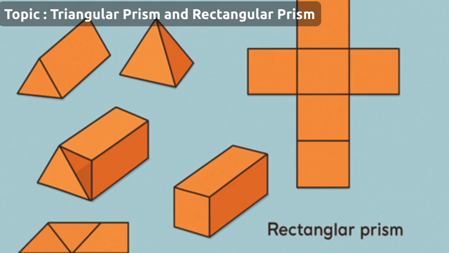Topic: nets of a triangular prism and rectangular prism cuboid. Let's do some shape magic. We are going to unfold 3D shapes like boxes and tents to see what they look like when they're flat. These are called nets.